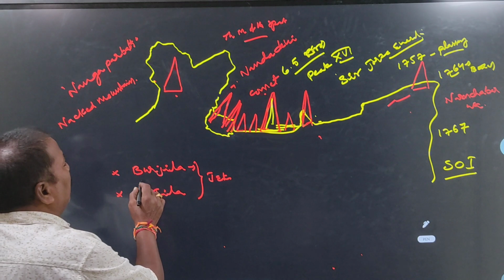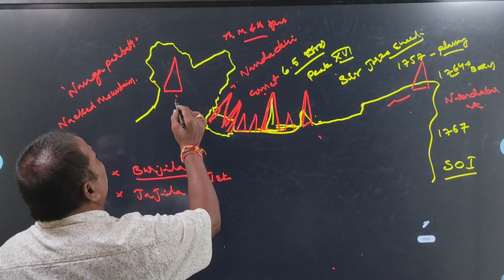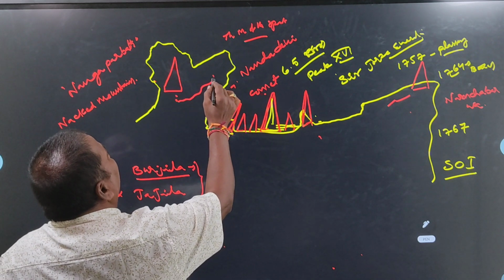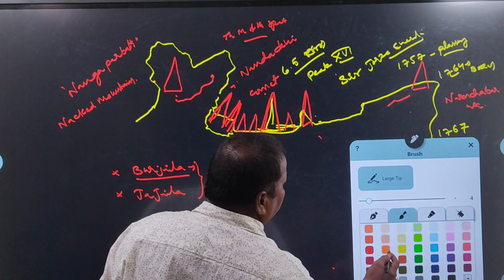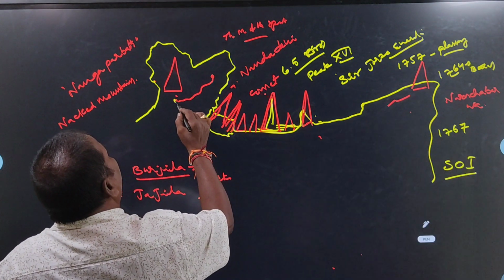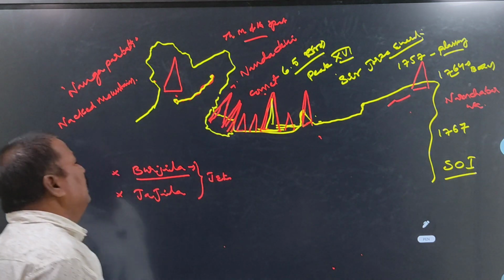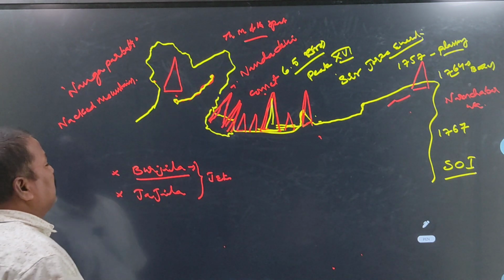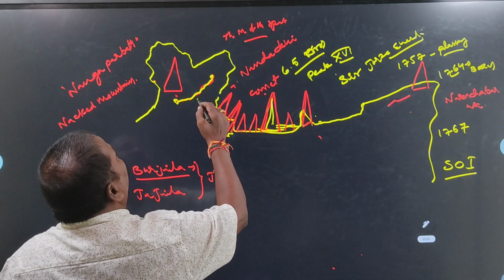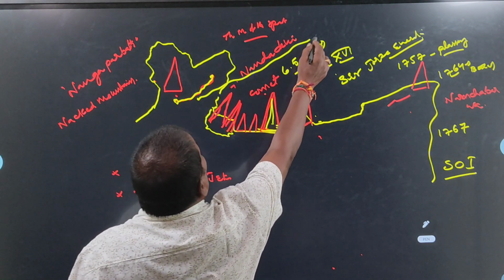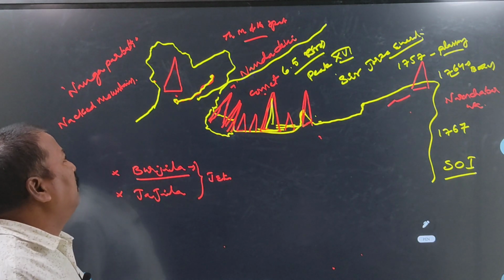Burzila connects two important places, Srinagar to Leh in Ladakh. This is the way of the Burzila pathway. Next, the second one, the Zojila pathway. Zojila pathway means it is extended from Jammu and Kashmir up to Central Asian countries.